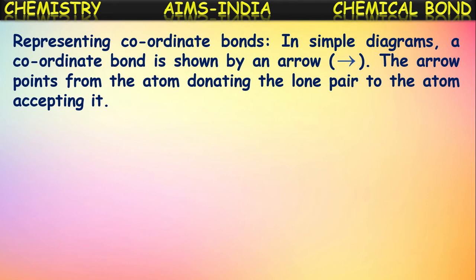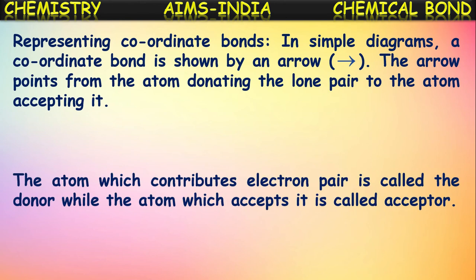Representing a coordinate covalent bond. In simple diagrams, a coordinate covalent bond is shown by an arrow mark. The arrow points from the atom which is contributing or donating the pair of electrons to the atom which is accepting that pair of electrons. Okay.